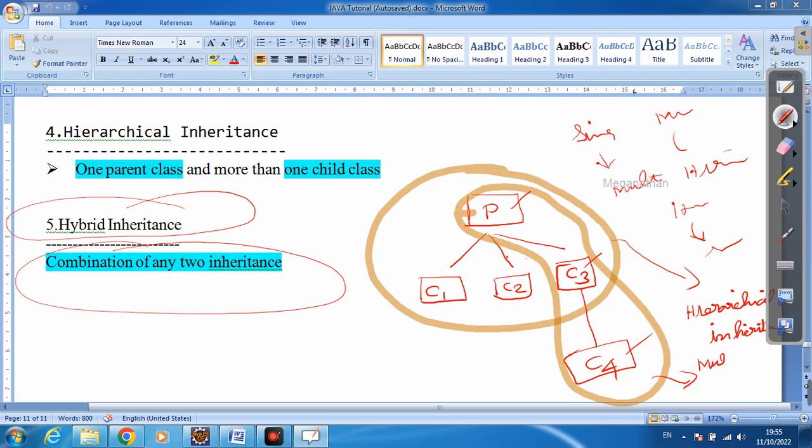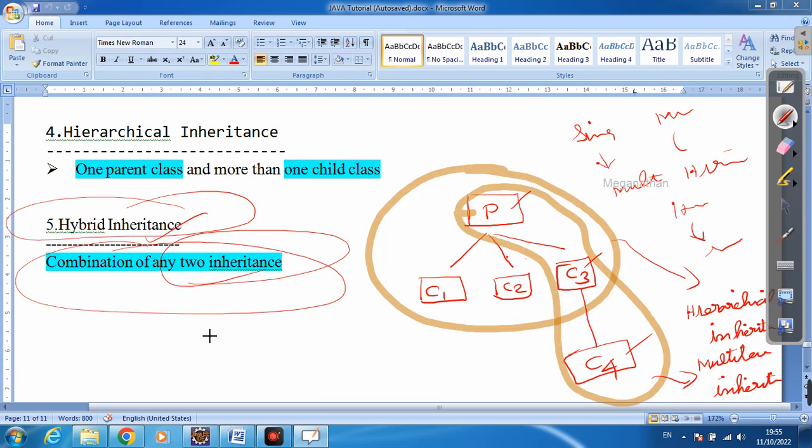This is called multi-level inheritance. Like that, if you use two inheritances in one class structure, that is called hybrid inheritance. A combination of any two inheritances, like hierarchical and single, is called hybrid inheritance.